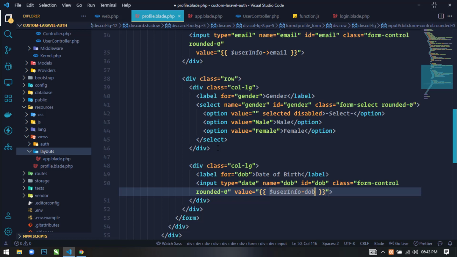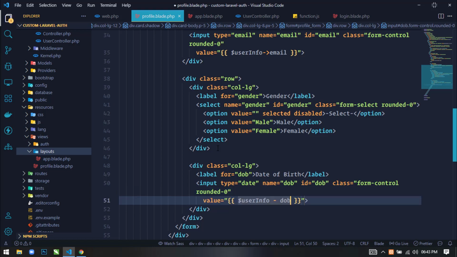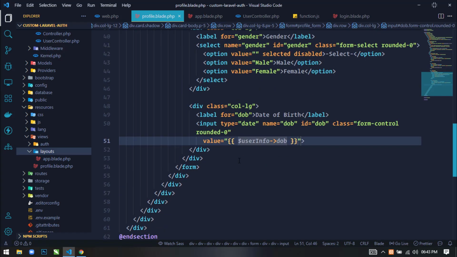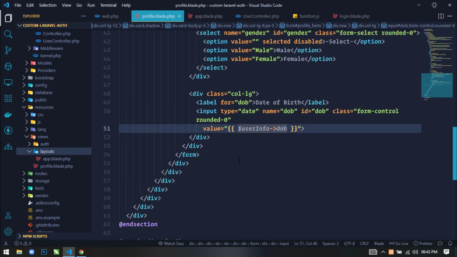Okay, user info dob. If you save this and go to the browser and refresh, then here you can see the date of birth. If date of birth is present in the user table, then the value will be displayed here. Okay, now similarly for phone,